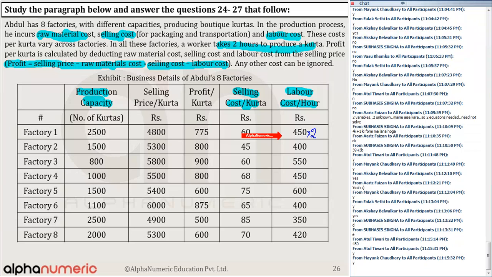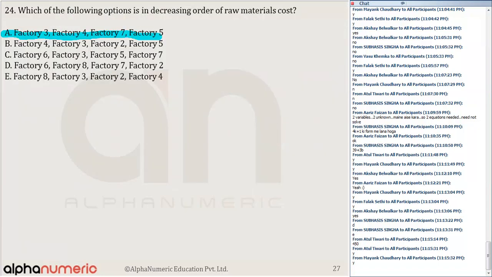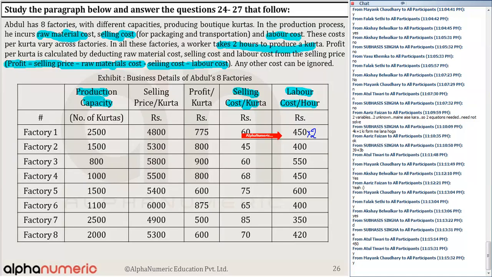तो इसका जस्ट कैलकुलेशन करने हैं मुझे और ये हो गया. Like if I go for question number 69, which of the following options is in decreasing order of raw material cost? So basically we need to identify the raw material cost.